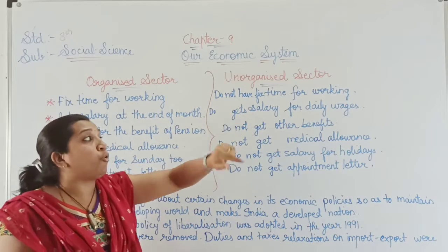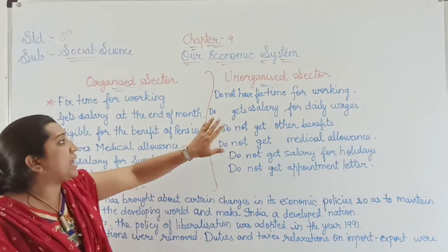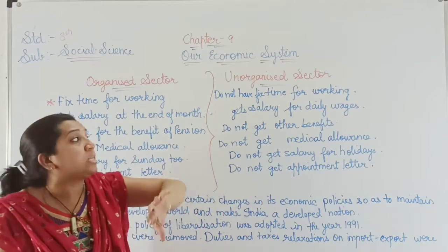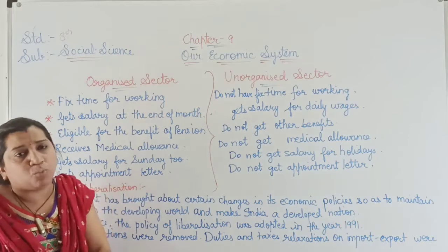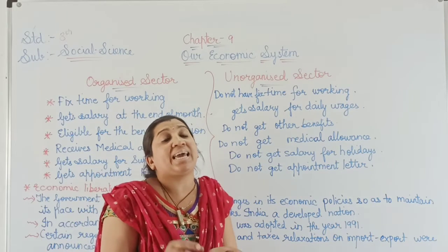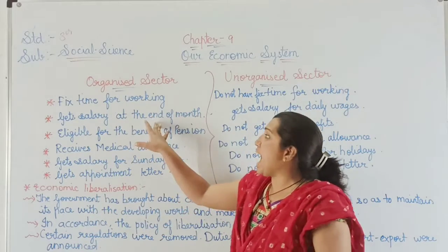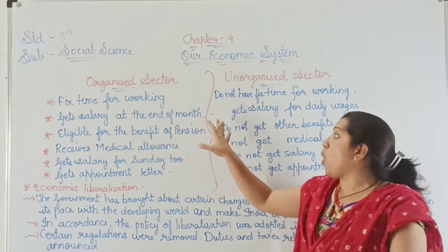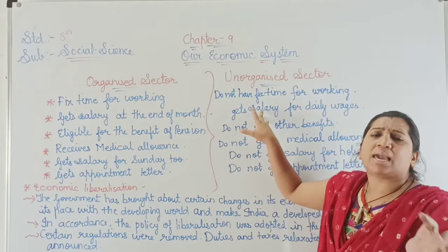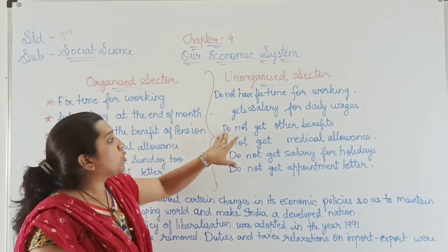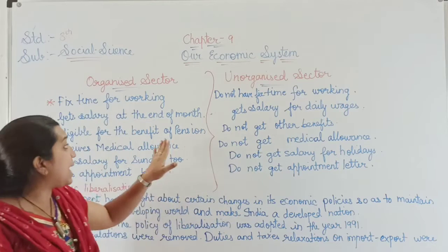Now they just get the salary as daily wages. Most probably, what they work on, for that only they get the daily wages. Unlike the organized sector, where they get the salary for the whole month, here whatever they work every day, they get the salary for that work. They do not get other benefits like this.